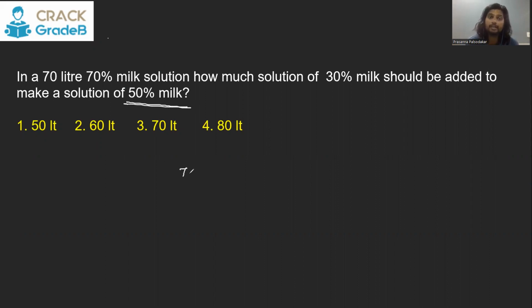So on one side you write the 70% concentration of the first mixture. On the second side you write the 30% concentration of the second mixture. In the center you write the resultant, which is the 50% concentration of the result. This is mixture 1. This is mixture 2. In this, we take the difference. This difference is 20. 50 minus 30 is 20. And then here we write this difference. 70 minus 50 is going to be 20 again.